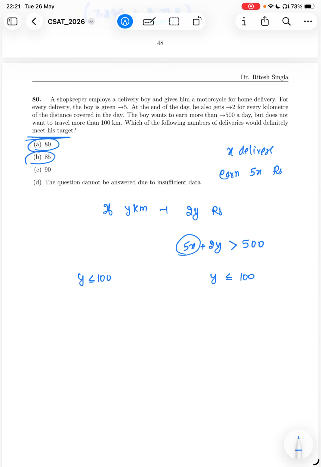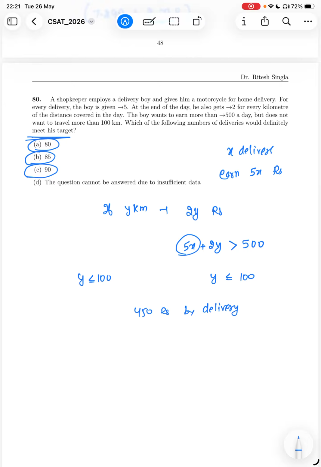Similarly, if he makes 85 deliveries, then he will have around 425 rupees. But do you have any control over how much distance he has covered? We do not have any control. Even if he makes 90 deliveries in that day, he will earn 450 rupees by delivery.